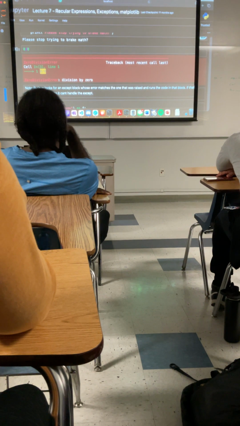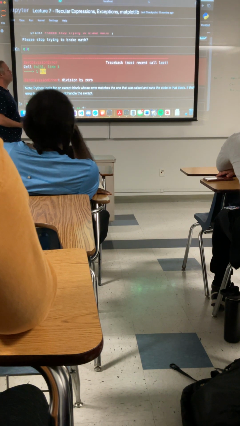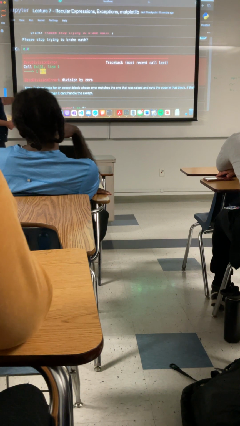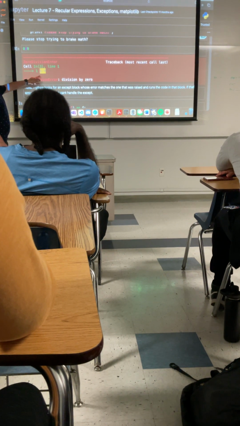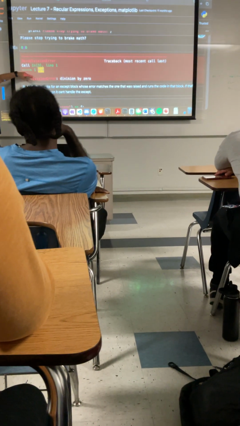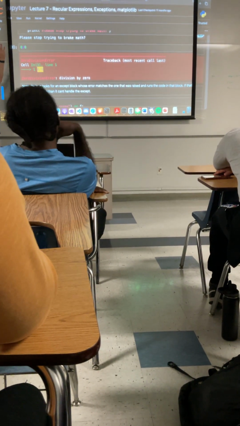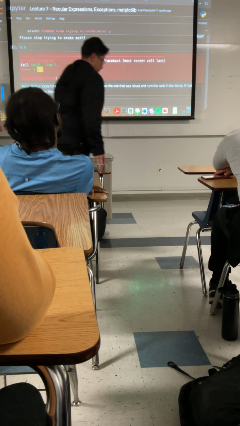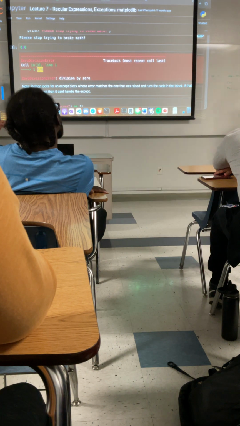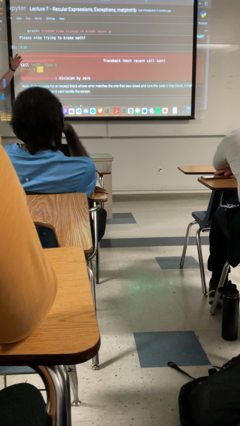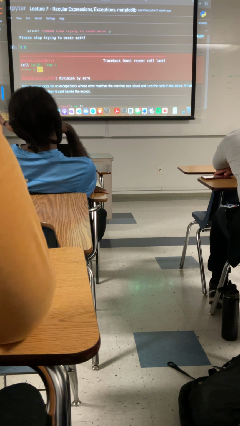So Python looks for the except block whose error matches the one that was raised, and runs the code in that block. If the error is not found, it can't handle the except. Right? The error is up here, it's not down here. If it's outside of the block, it will just error and break. Right? That's why, if you're looking at some older development code, the whole code is in a try block. Because if any error happens, it crashes gracefully.